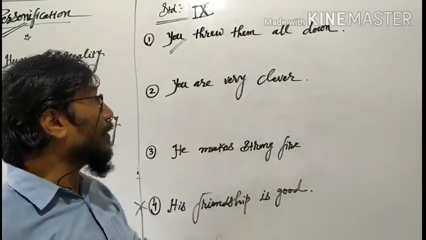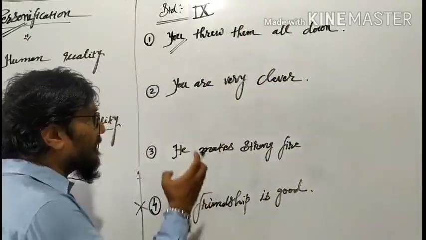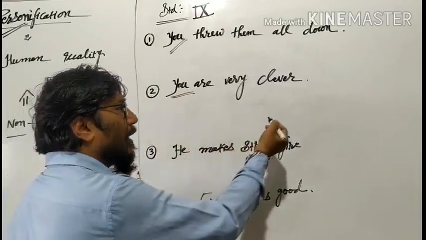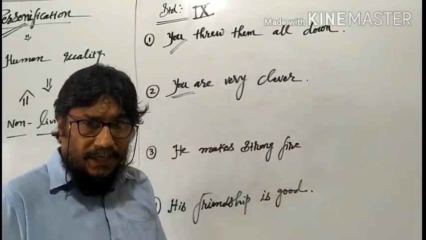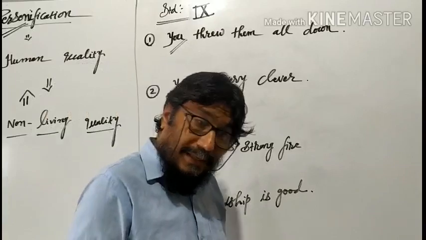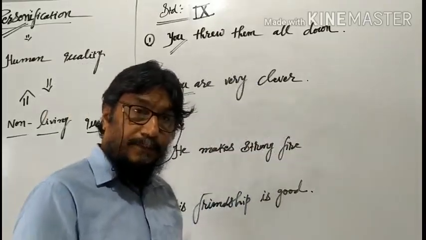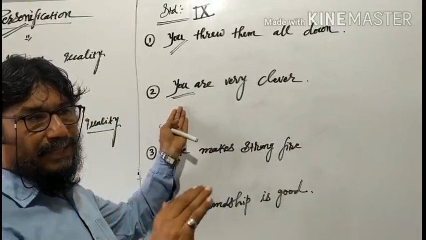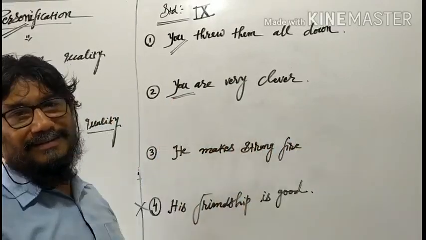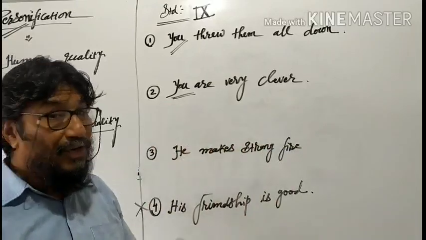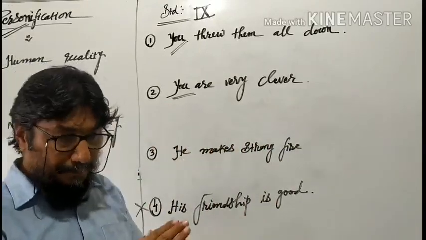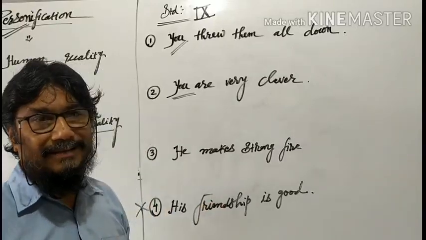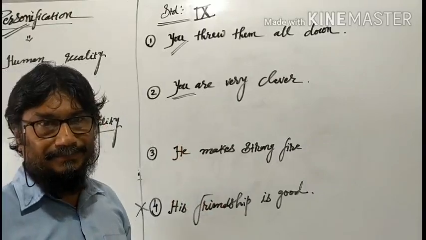Next to that, "you are very clever." How will we see this? "We will tell these sentences to our friends," he or she, it makes no difference. We will tell it to our friends means we have compared the wind with him or with her. What is wind? Non-living. What have we done? We have applied a human characteristic, so that we feel that wind is very clever.